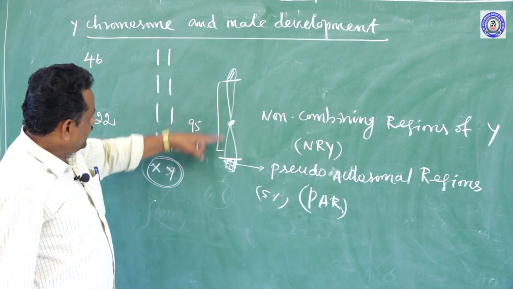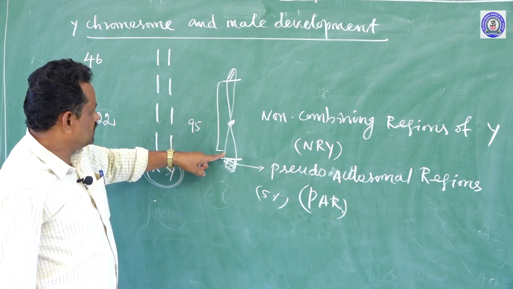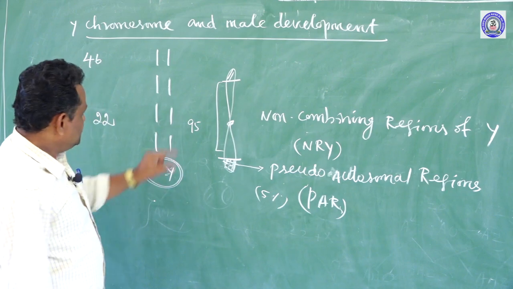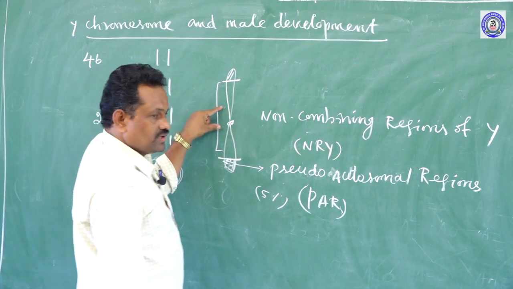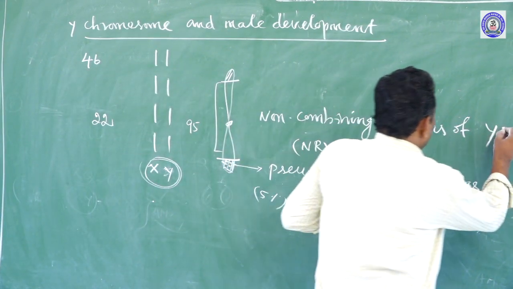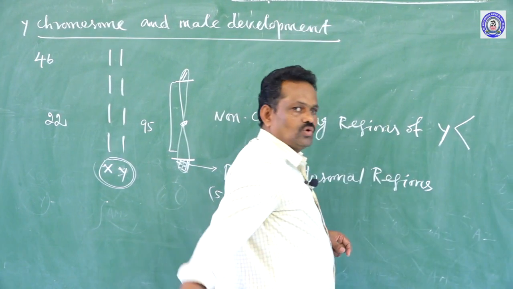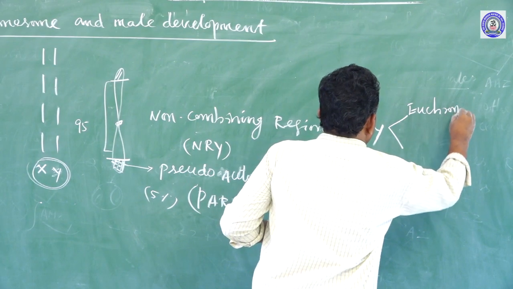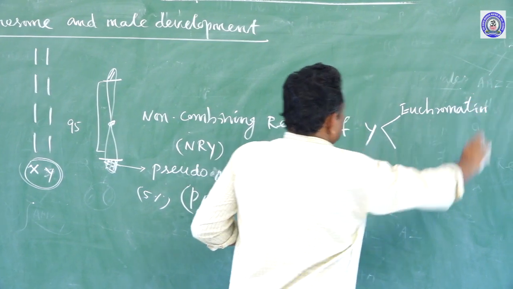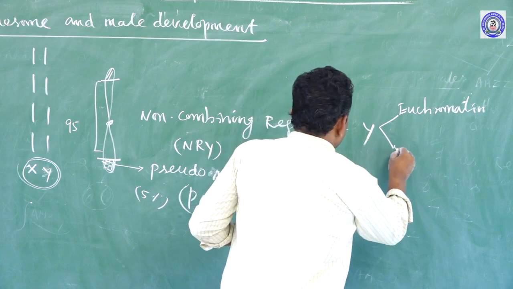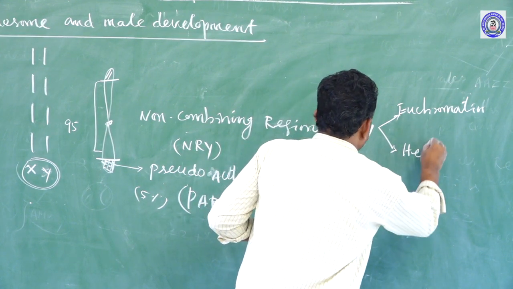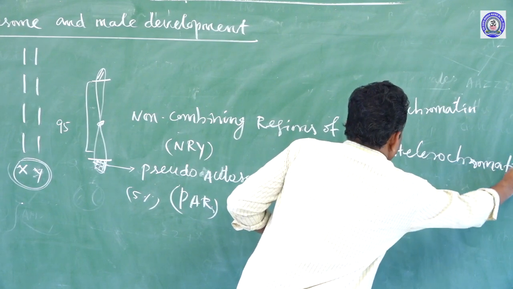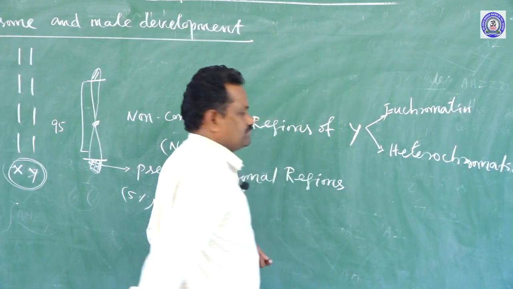The remaining 95% of the Y chromosome is called non-combining regions of Y. These non-combining regions are divided into two portions. One is called euchromatin. Another portion is called heterochromatin.